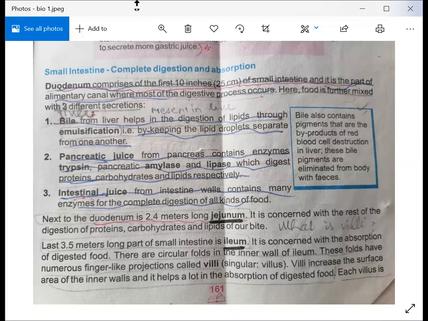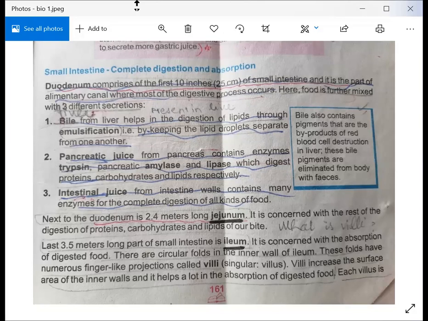Before starting this topic, I would like to explain that the small intestine is the last organ in the digestive system in which all food is digested. The walls of the small intestine are called villi. The food is totally digested in the villi and then it enters the bloodstream. Now we will start the topic of digestion.